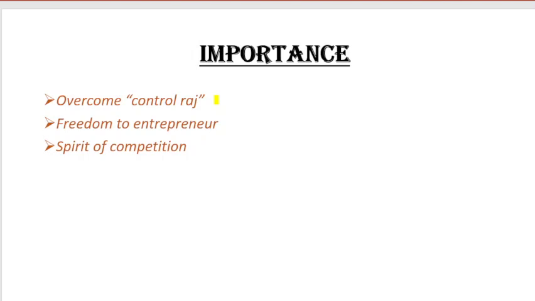This was termed the control Raj, which has been abolished now, except for 5 industries. Remember, freedom to entrepreneurs. Now it becomes easy for the entrepreneur to get into a new business, to expand, and to set up the business at places of their own choice, looking after all the suitability.